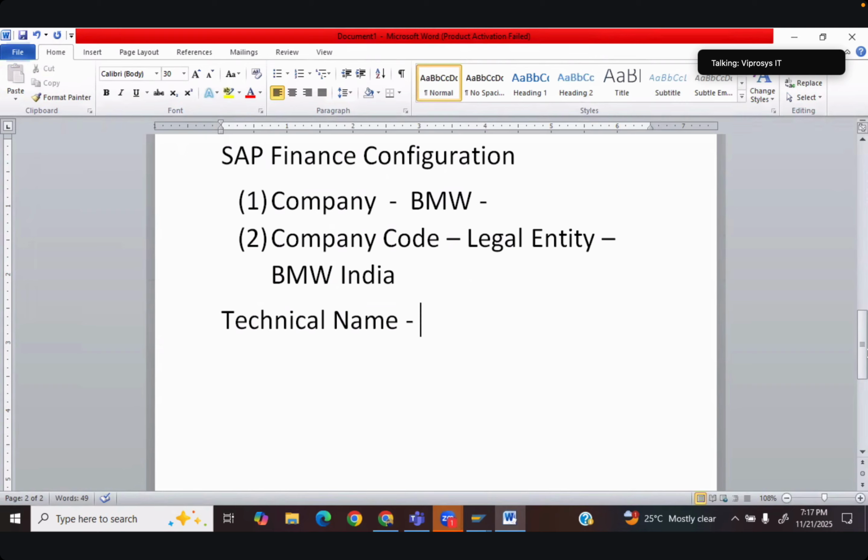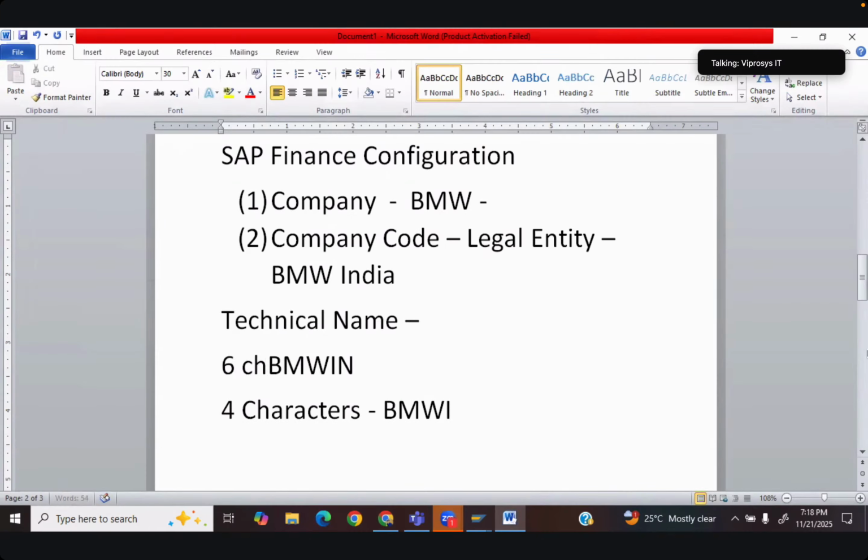The technical name for the company would be something like BMW International, and for the company code something like BMW I, just BMW I. The company code will be of 4 characters, and the company can be of 6 characters.